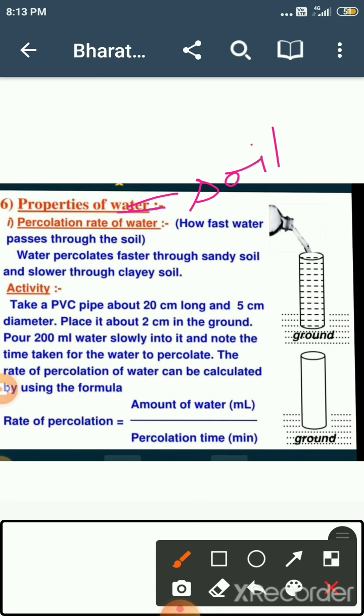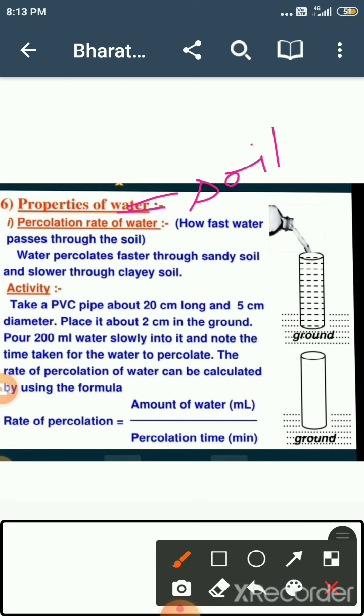So that's why it does not have much water holding capacity. It has a lower water holding capacity because all the water is retained in the spaces found between the soil particles. And clay soil has a good water holding capacity because it has less space between the particles. Get it? So that's the percolation rate of water. Different soils have different percolation rates. The sandy soil percolation rate is faster than the clay soil.